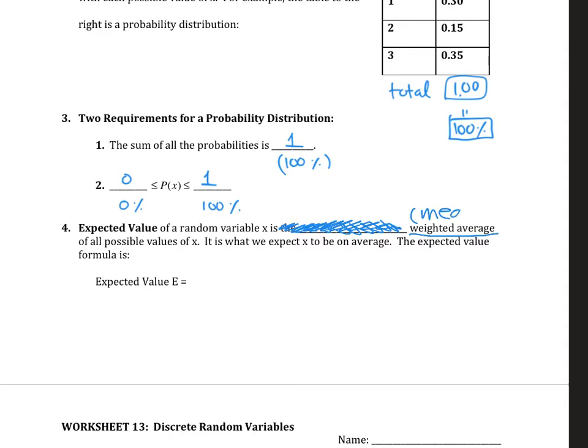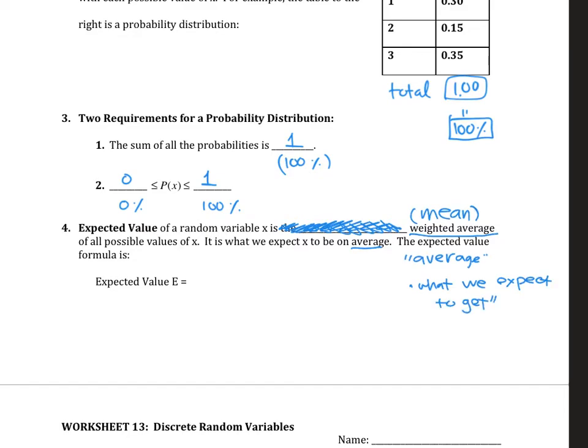It's also the mean, which is the mean of all possible values of x. It is what we expect x to be on average. This is basically the average value, what we expect to get.